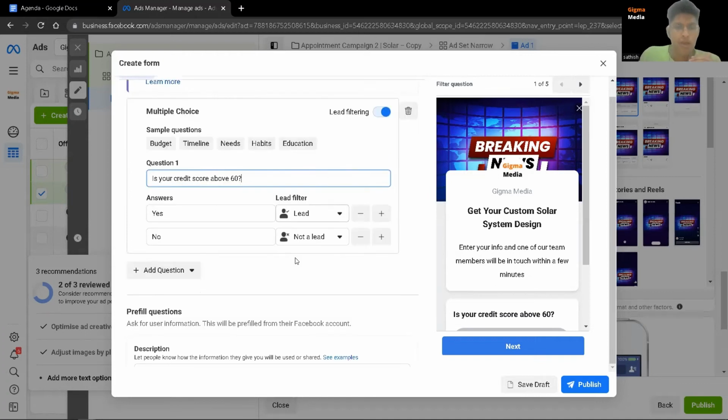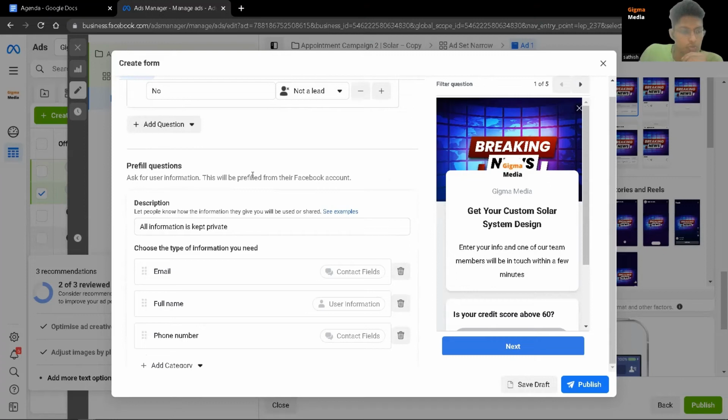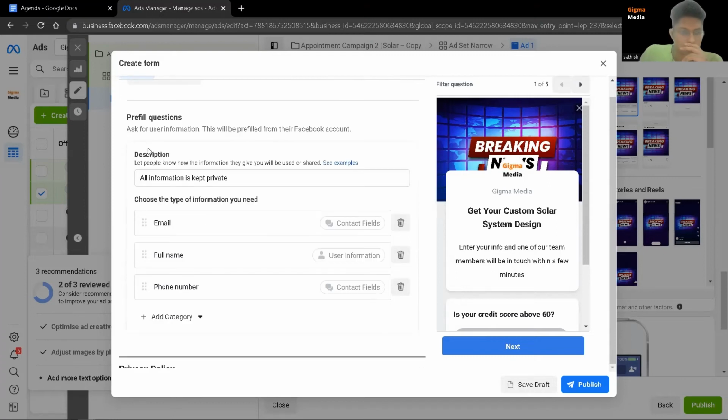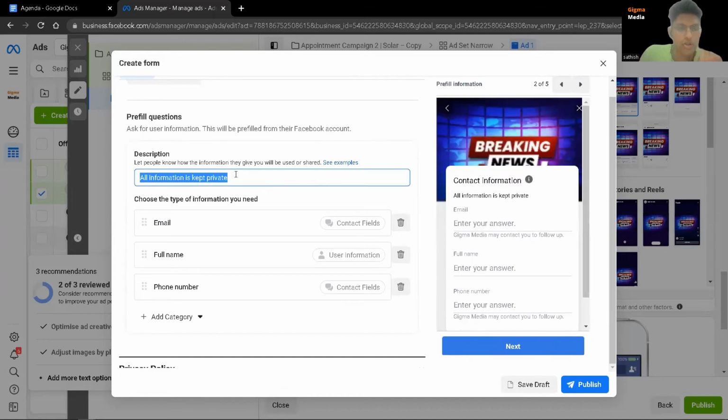That you can use. So if that guy is a lead, he will be going to the next step. If he's not a lead, automatically it'll just end and say, hey, thanks for everything. You can visit the website, like this. But it won't actually proceed to the remaining questions. So to pre-fill the question, for these questions you can just put a quick description explaining how you're going to use the information.